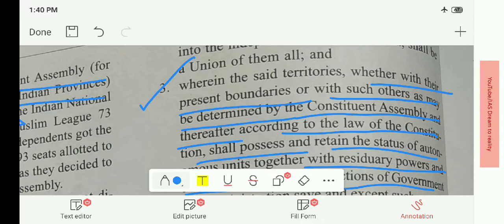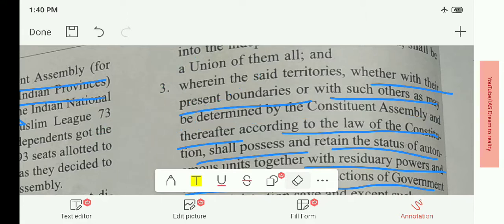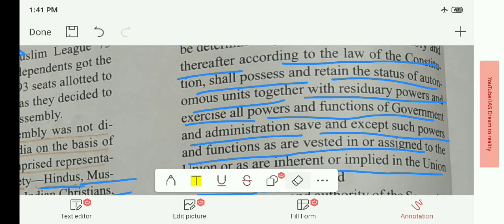These are already provided in Schedule 7 of the Indian Constitution, where there is a Union List, a State List, as well as a Concurrent List. The separate lists give completely separated powers to the Union, the states have their own powers, and the Concurrent List has its own powers. The simple meaning is that the states have their own powers and the Centre will not interfere in them, and the state legislature will have full authority to make its own laws as provided in Schedule 7 of the Constitution.